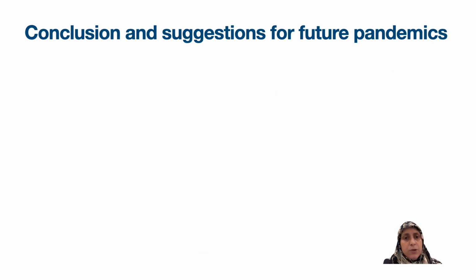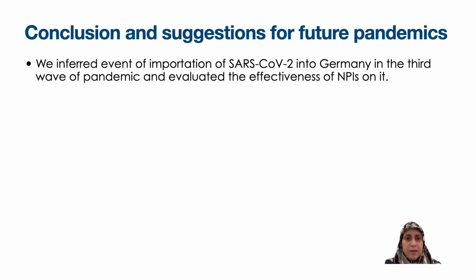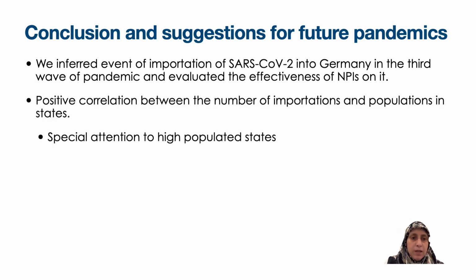Here we see the conclusion of this short presentation. We inferred the events of importation of SARS-CoV-2 into Germany in the third wave of the pandemic and evaluated the effectiveness of NPIs. First, we observed that most lineages first appeared in the states with the highest population, North Rhine-Westphalia, Bavaria, and Baden-Württemberg. This observation suggests paying special attention to these states in future pandemic management.